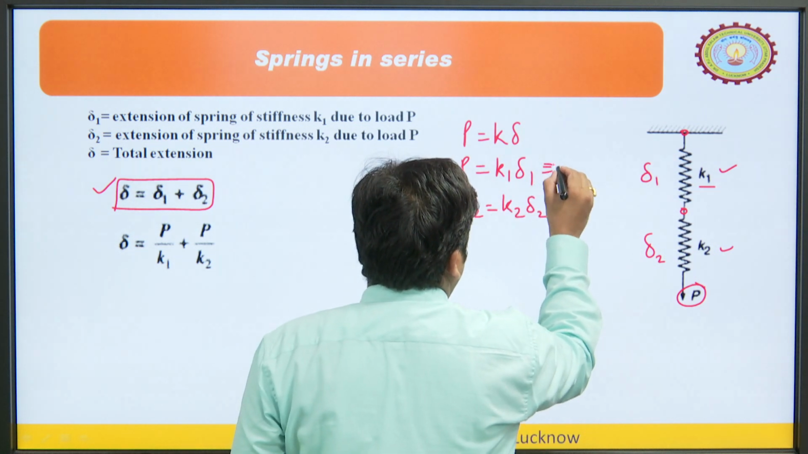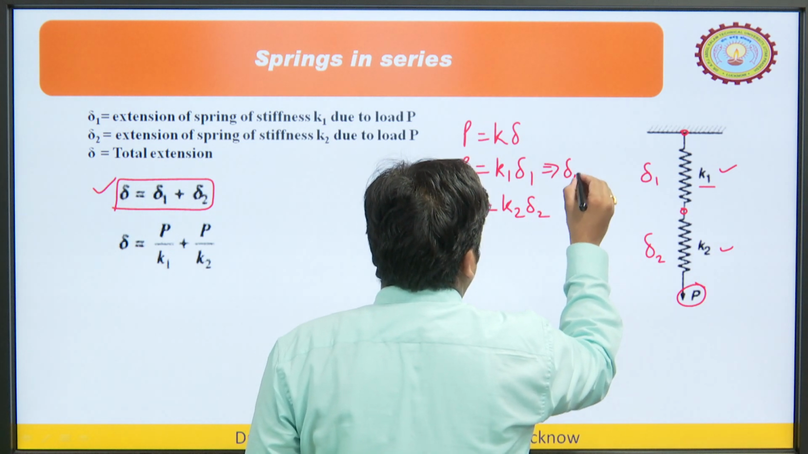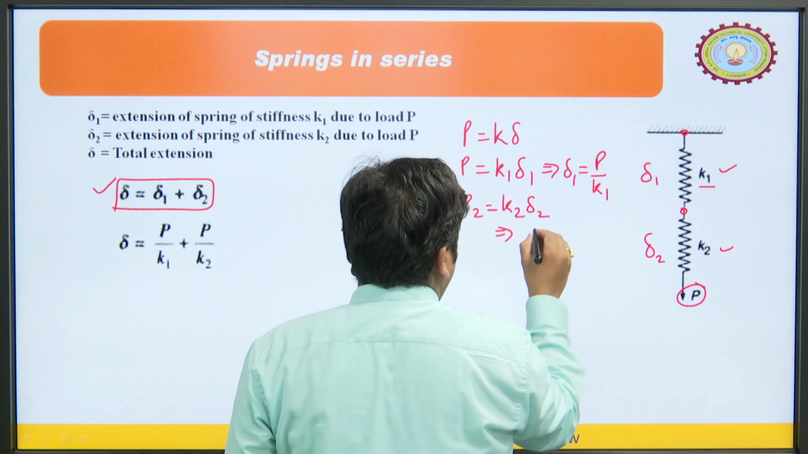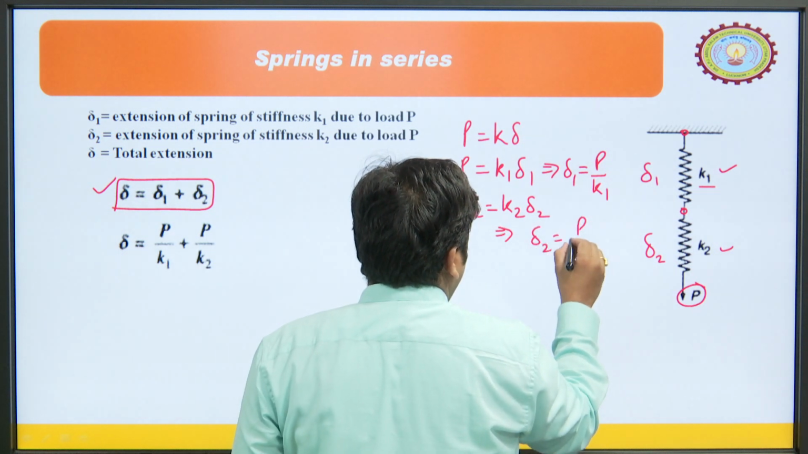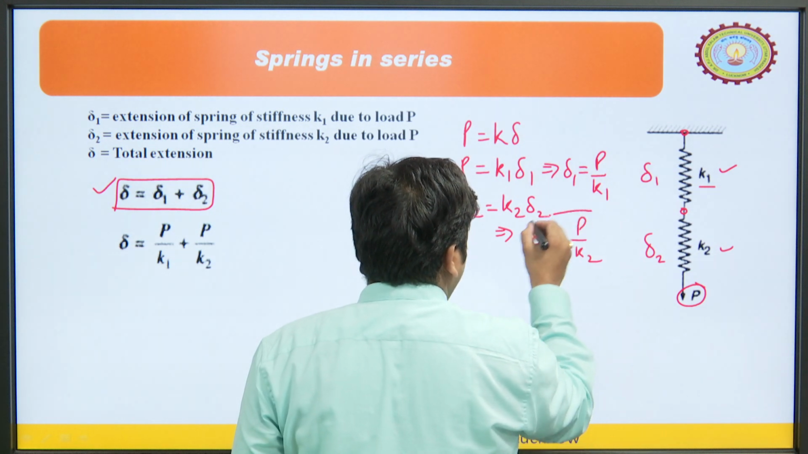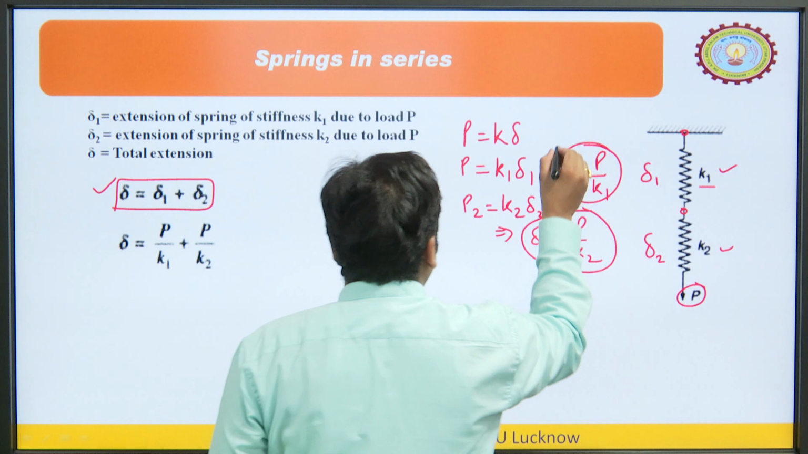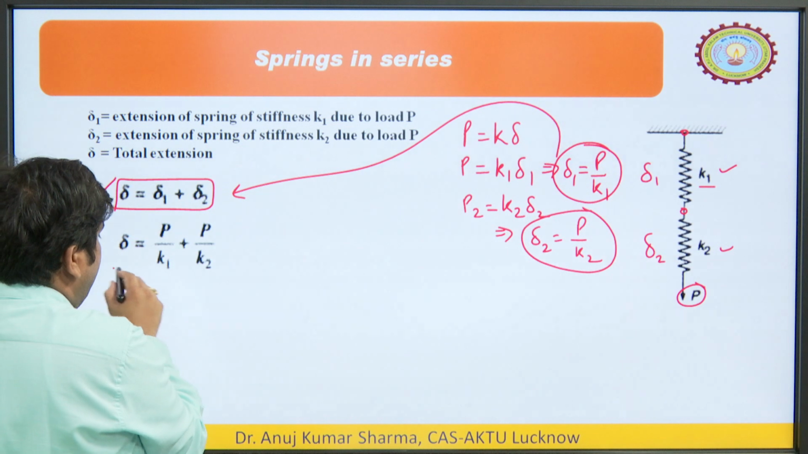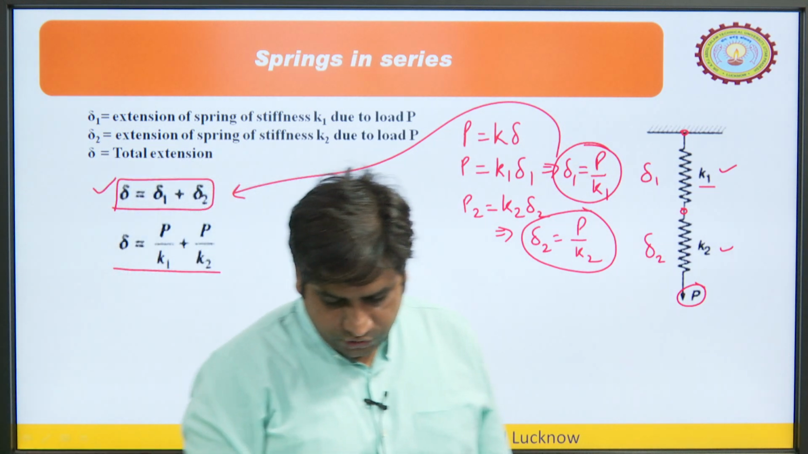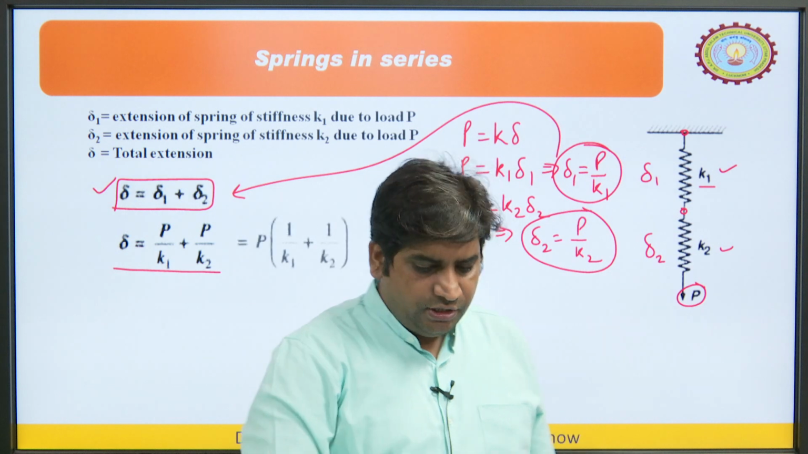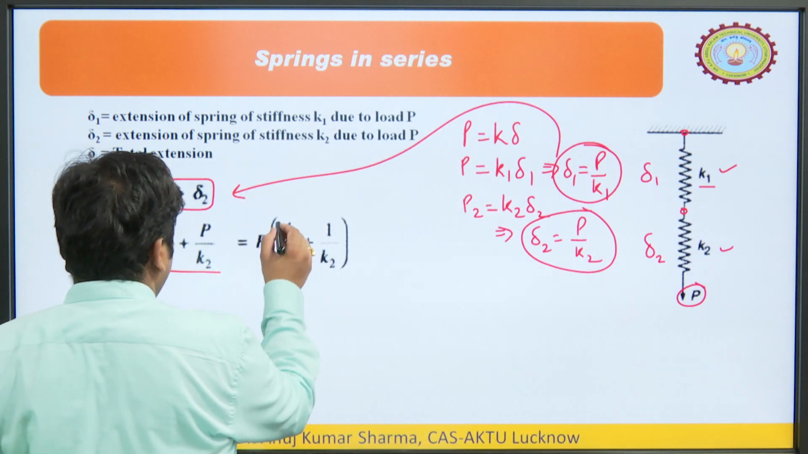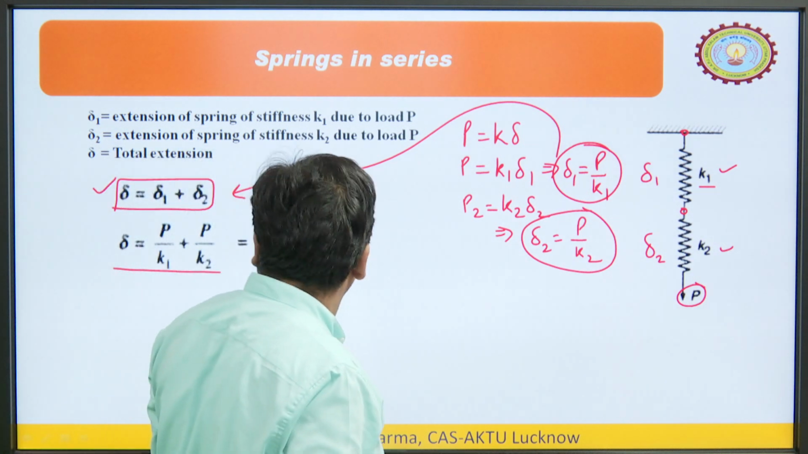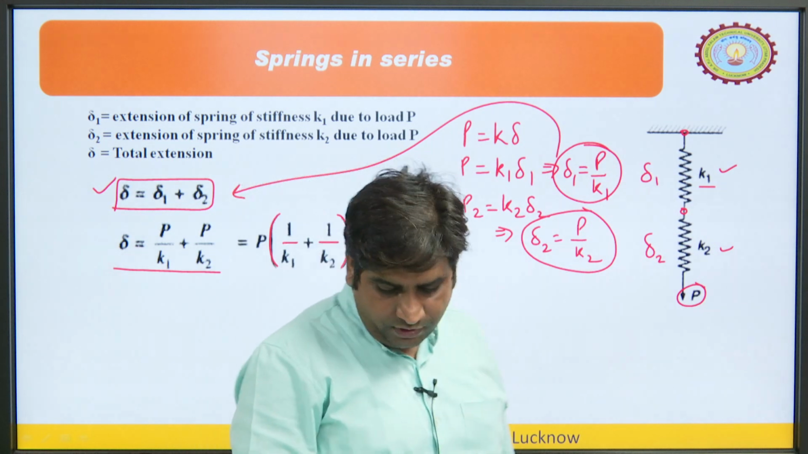From here we can find out delta 1 is equal to P upon k 1, and delta 2 is equal to P upon k 2. We can put these two values in this expression, and we will get delta is equal to P upon k 1 plus P upon k 2. We can take P as common from this expression, and inside that would be 1 upon k 1 plus 1 upon k 2.